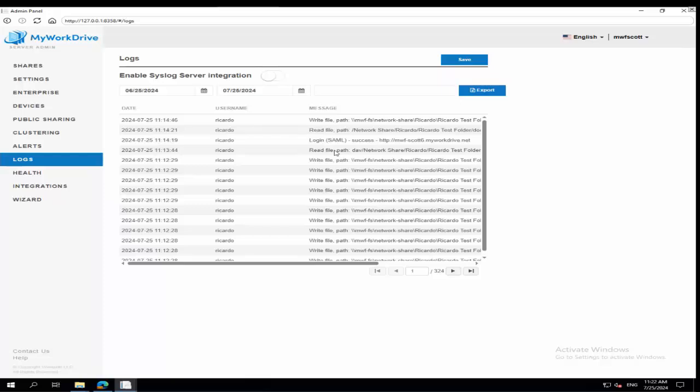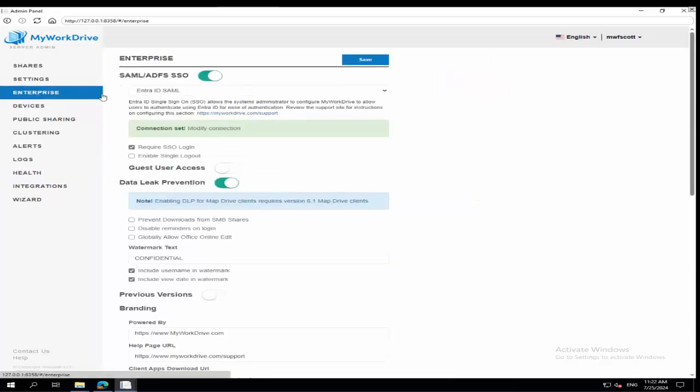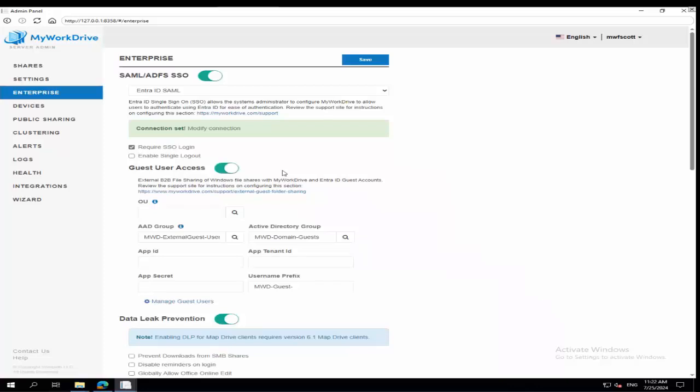A couple more small things to talk about. I mentioned when I was talking about public sharing our guest user access functionality. That only exists in Active Directory mode because it is a subcomponent of your Entra ID sign-in, because it uses Microsoft's B2B process. We have a long article about this on our support site. I don't want to go through the whole thing right now.